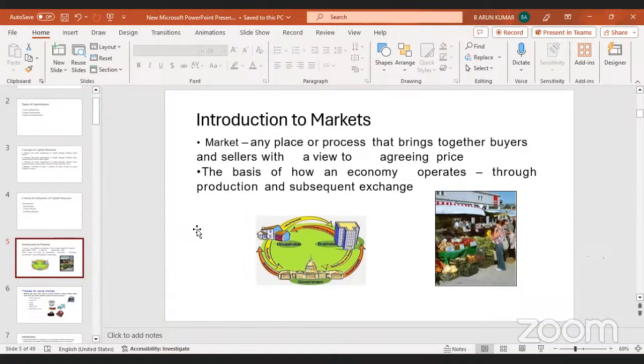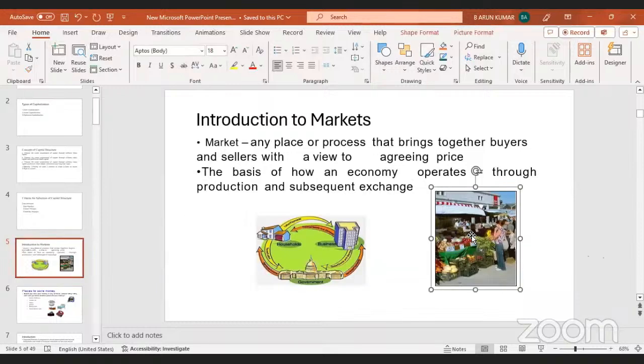The basis of how an economy operates is production and subsequent exchanges. Every person in the market sells goods and purchases goods, and in between they exchange their money. This we call the market.